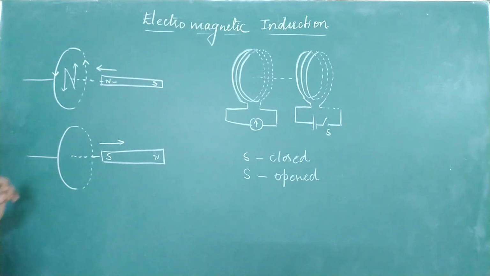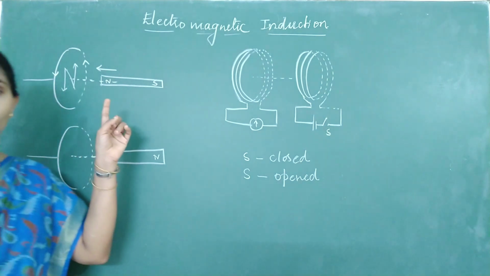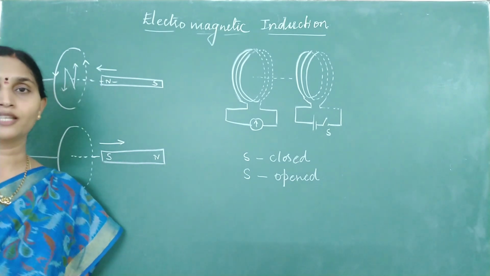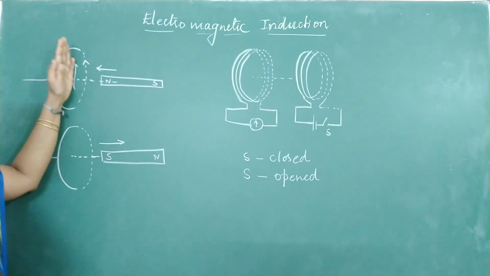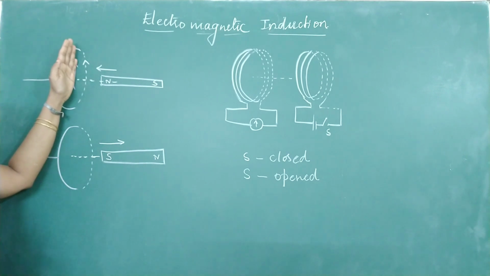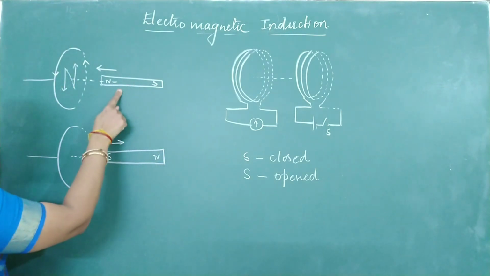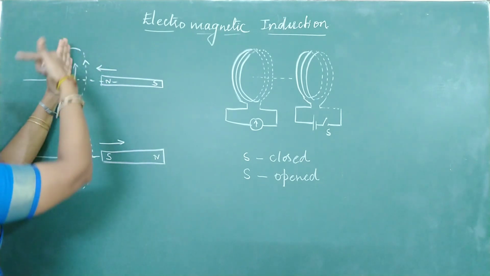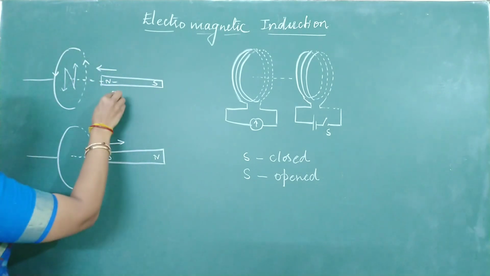But when you are mentioning it in the statement, be very careful. As I told you, you have to tell from which direction you are giving the answer. When you are giving the answer from the side of the magnet, what is the direction of current in the coil? Is it clockwise or anti-clockwise?